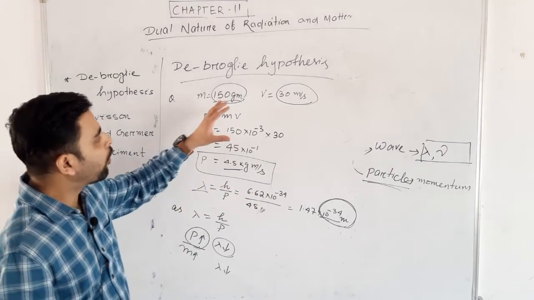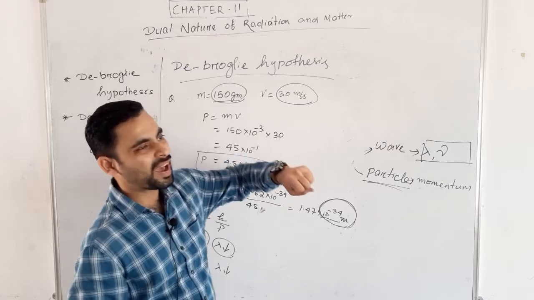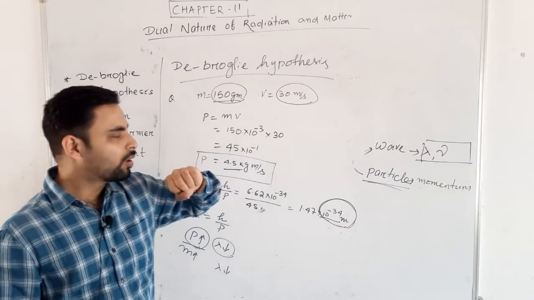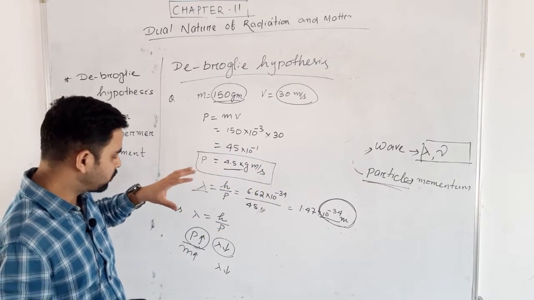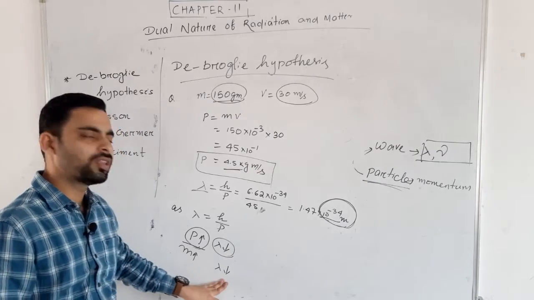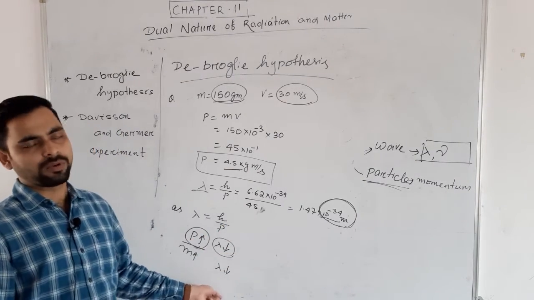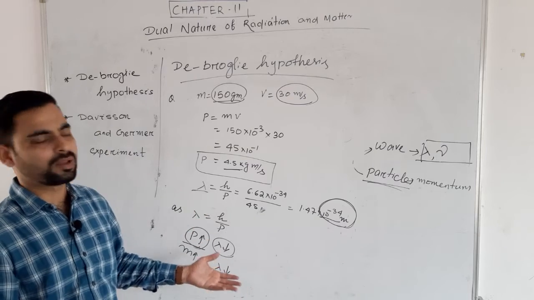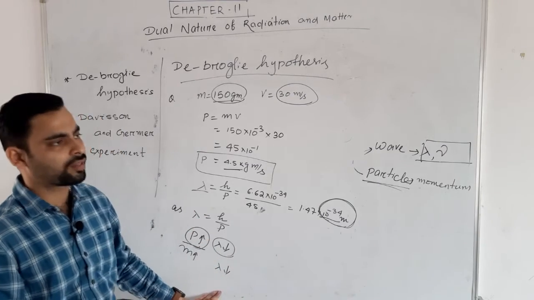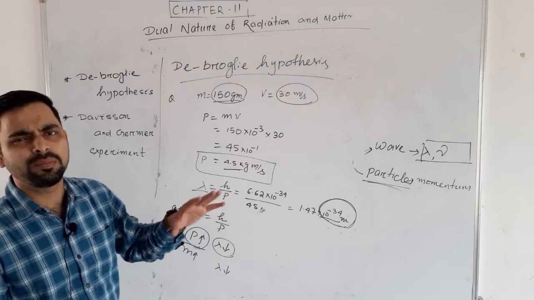For a ball, or a man, a tree, these particles we cannot see the wavelength, we cannot measure it. We can calculate the wavelength but we cannot see it, because for those particles the wavelength will be very small.